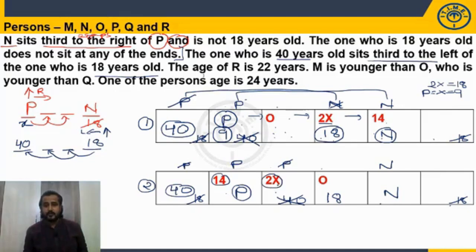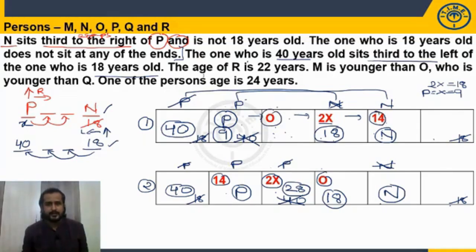In this case we don't know the value of x. But P is 14, right? When P is 14, P is x. So 2x will be how much? 28. I can take 28. Now O, 18, and it is N. Are you clear? So complete information is utilized. Even this is placed, even this is placed. Still both the cases are valid. So here O is fixed, and here it is 18 and it is 14. Fine. Now what else is given? The age of R is 22.